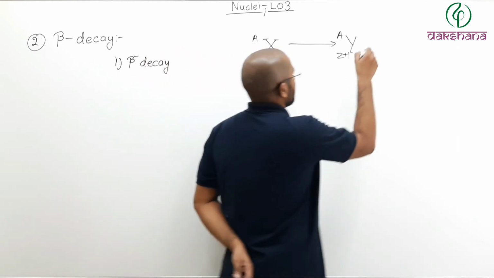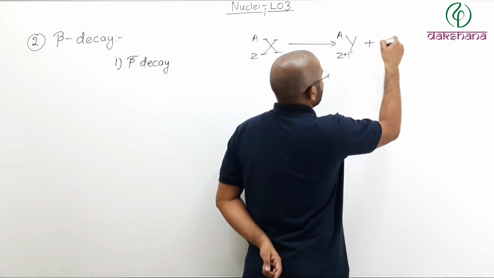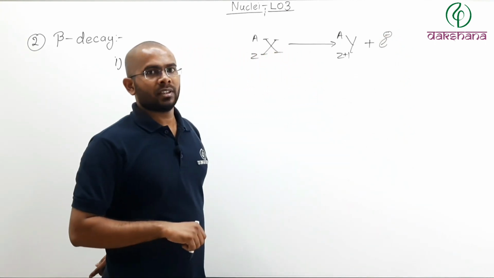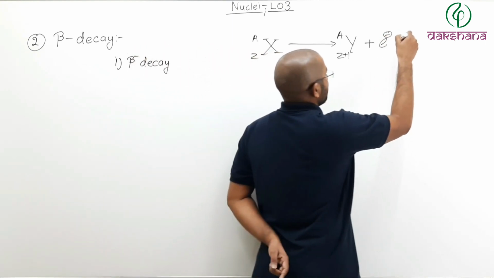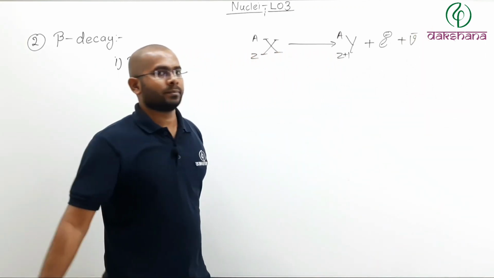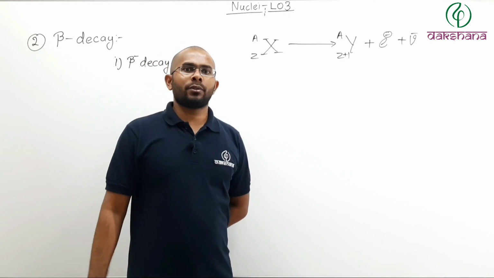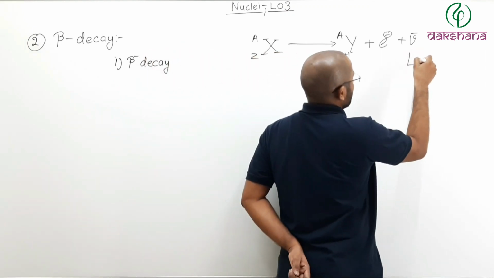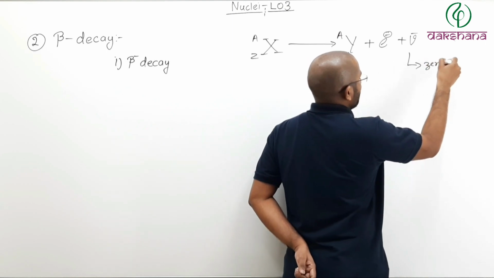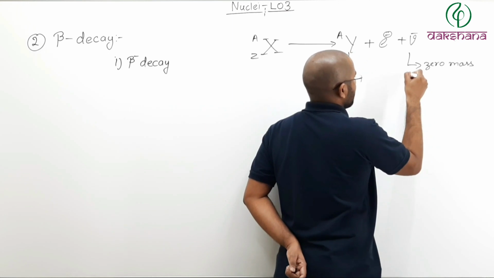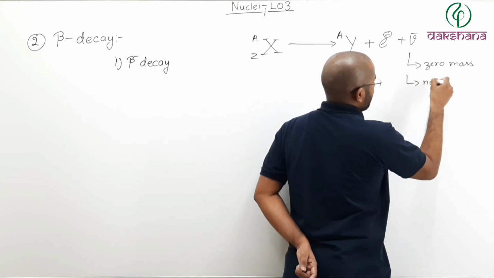And what will happen in addition to that? An electron will be ejected from the nucleus, plus an antineutrino will be ejected. Now, what is an antineutrino? An antineutrino is a kind of subatomic particle which has zero rest mass, and it has no charge.